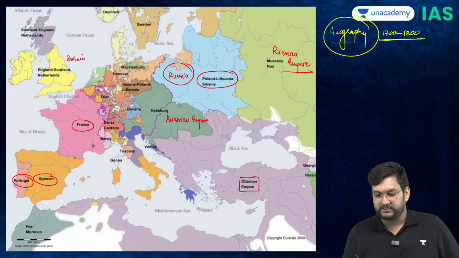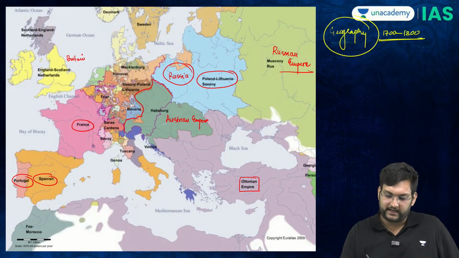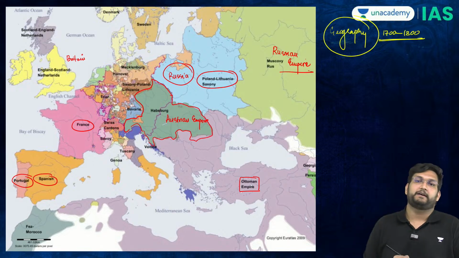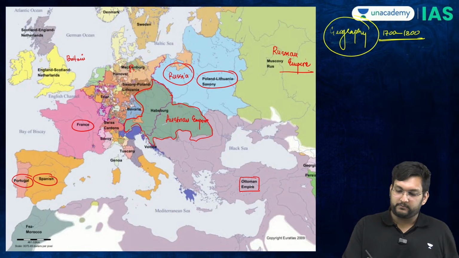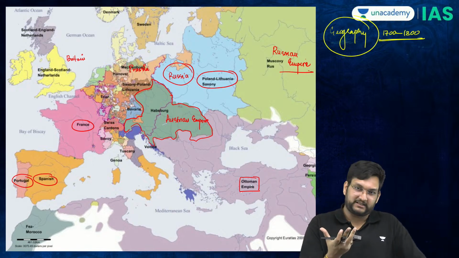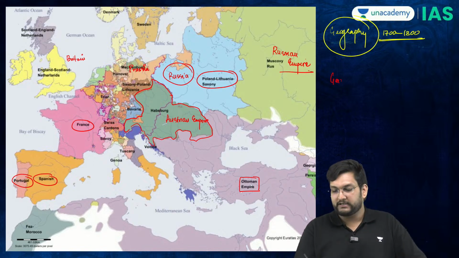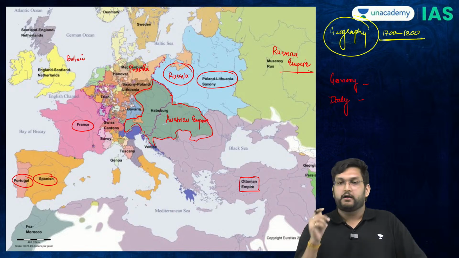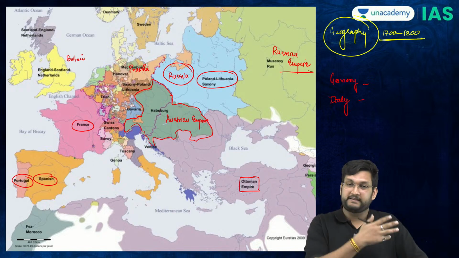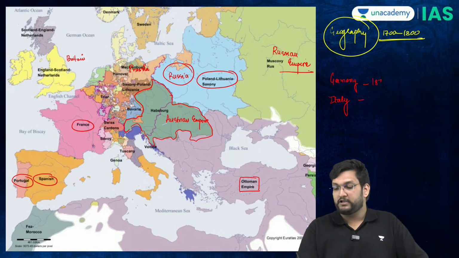The green color which you see here, this is all called the Austrian Empire, a very important entity in our story. And this is what you have to understand. This is called the Austrian Empire. Then there was something called Prussia here. And the most evident omissions are that there is no Germany and there's no Italy, because Germany and Italy were created through the process of unification under Bismarck and Cavour, and that will only happen by 1871.